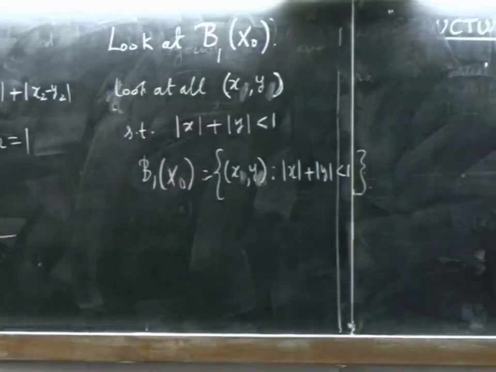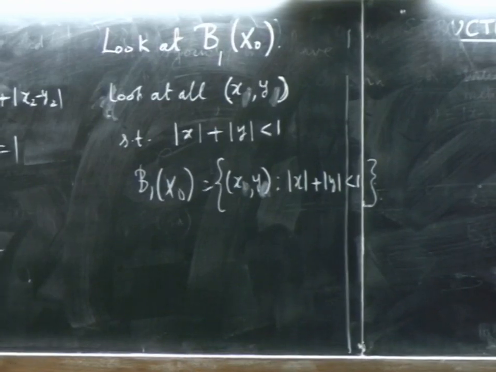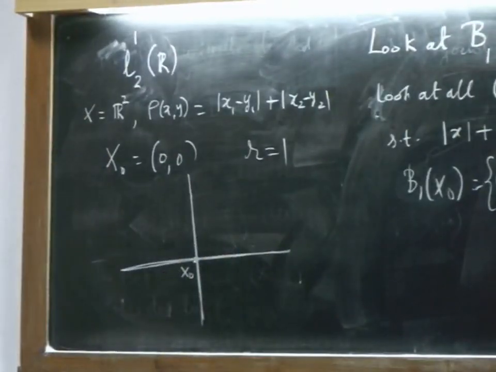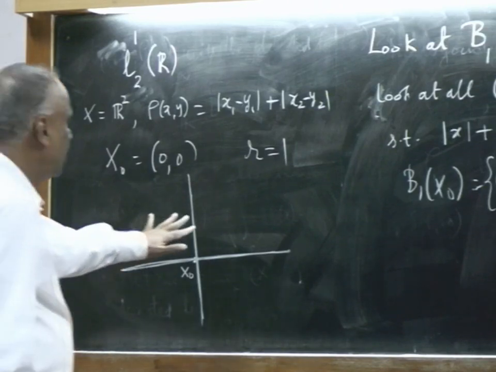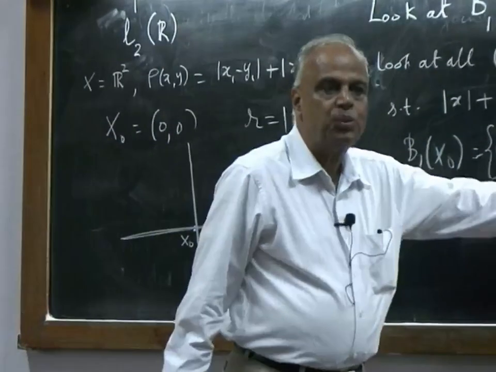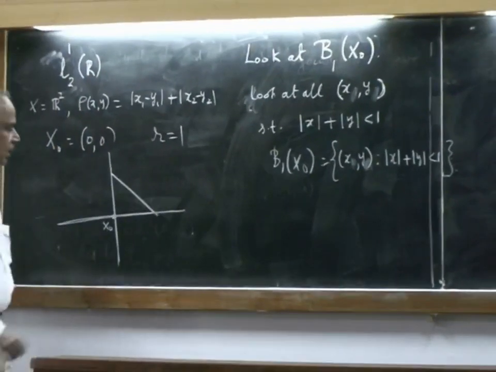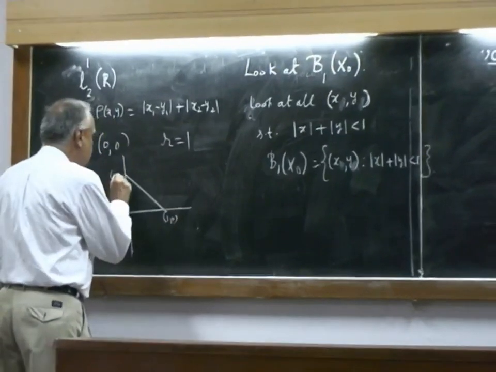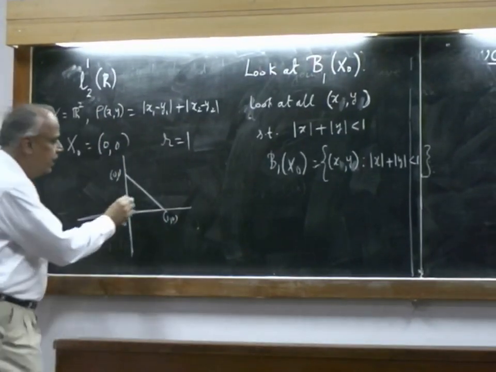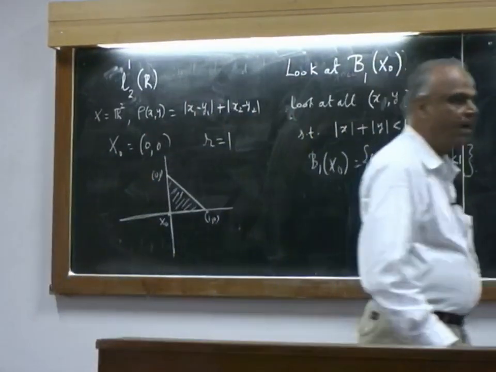Now, let us look at what those points are. Let us look at which are all the points in the first quadrant that will go into it, then which are all the points in the second quadrant, and which are all the points in the third and fourth quadrants. In the first quadrant both x and y are non-negative. So, I am looking at x plus y less than 1. This is the line x plus y equal to 1. This is (1, 0), this is (0, 1). If x plus y has to be less than 1, it will be all those points inside that triangle.